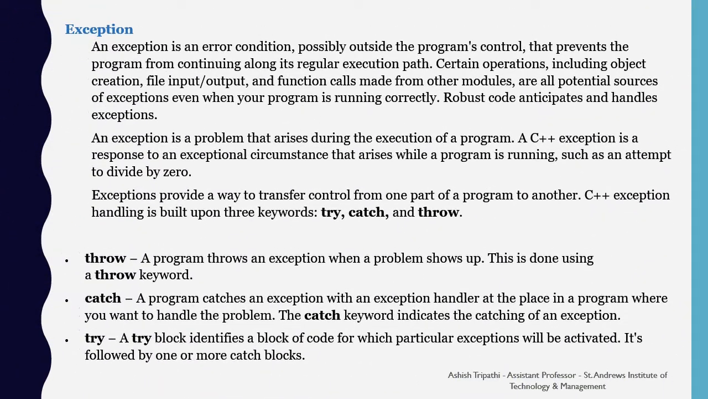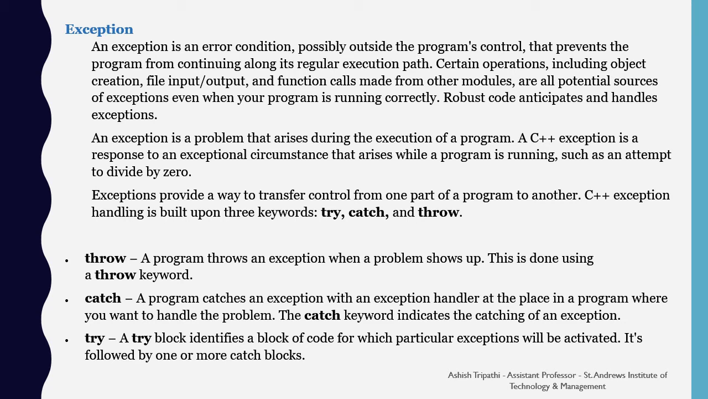Exception. An exception is an error condition, possibly outside the program control, that prevents the program from continuing along its regular execution path. Certain operations, including object creation, file input-output, and function calls made from other modules, are all potential sources of exception, even when your program is running correctly. Robust code anticipates and handles these exceptions.